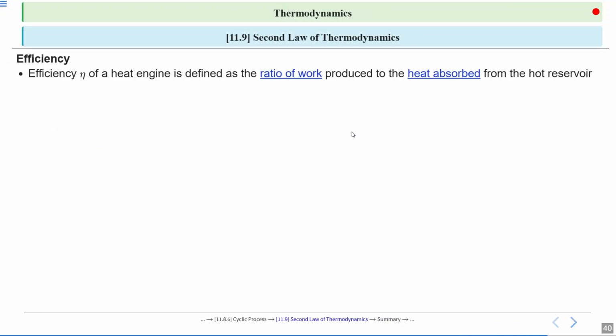Efficiency. Basically, the efficiency eta of a heat engine is defined as the ratio of work produced to the heat absorbed from the hot reservoir. Mathematically, eta is work divided by QH, where QH is heat absorbed and W is work. We know W is QH minus QC, and QH stays as it is. So it becomes eta equal to 1 minus QC divided by QH. More about efficiency we will learn in the next lecture on the Carnot cycle or Carnot engine.